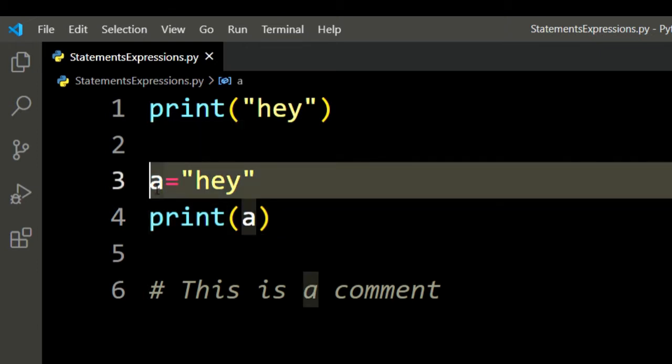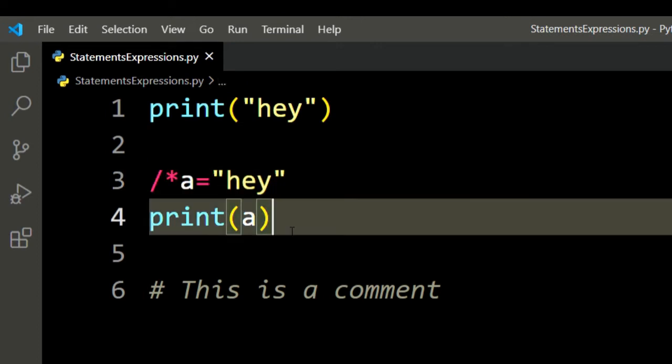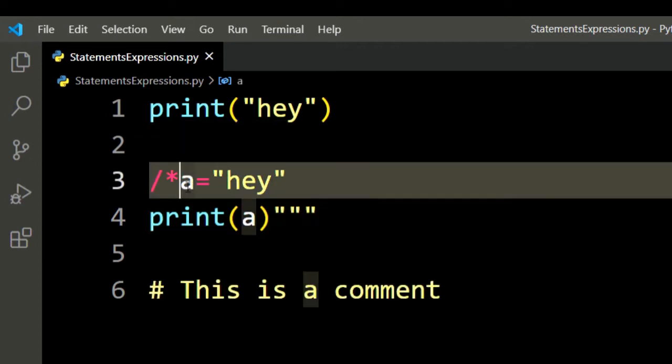If you know, or even if you don't know, in Java, if you put a slash and asterisk at the start and at the end of the code, it will comment it. But now this is not Java, this is Python, obviously. So let's not do that. But in Python, instead of this, if we put triple quotes, okay, I'll put triple quotes.